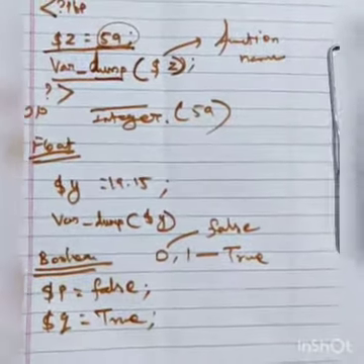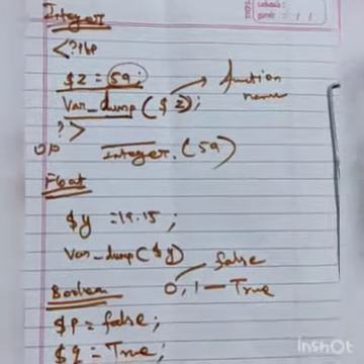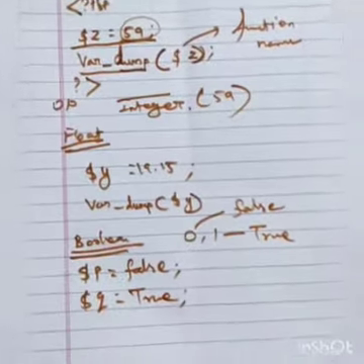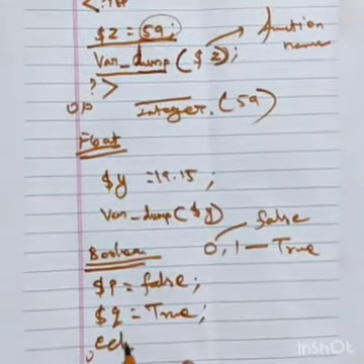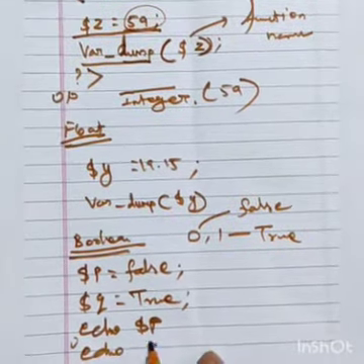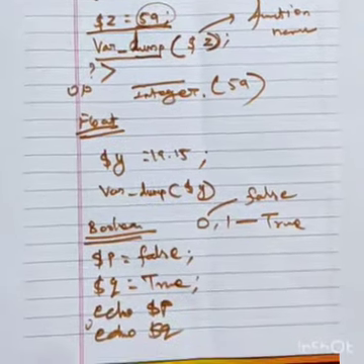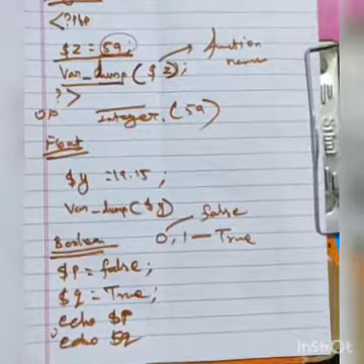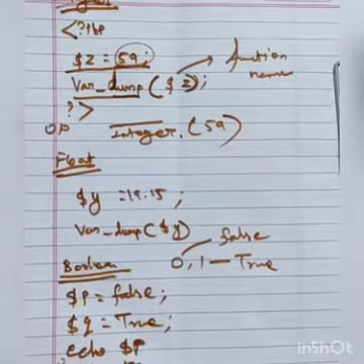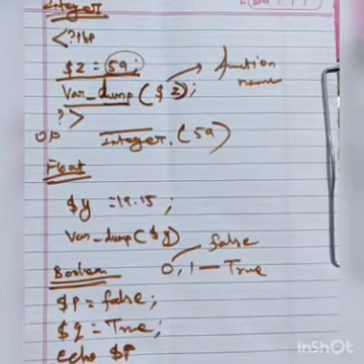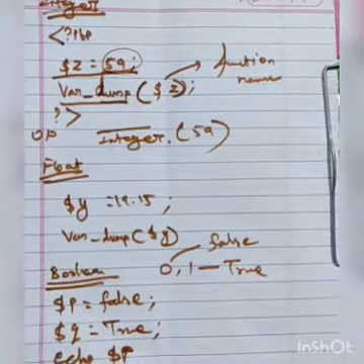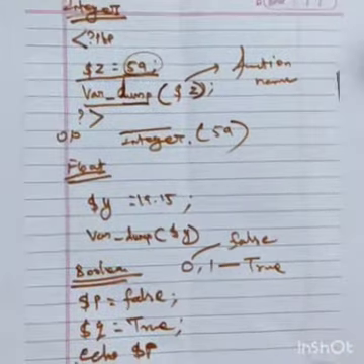You can use these variables in mathematical functions or whatever, or you can echo dollar symbol P and echo dollar symbol Q to print the value. This is used for Boolean data types. So you can use all of these PHP data types.